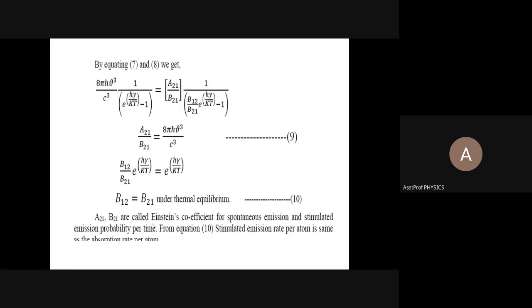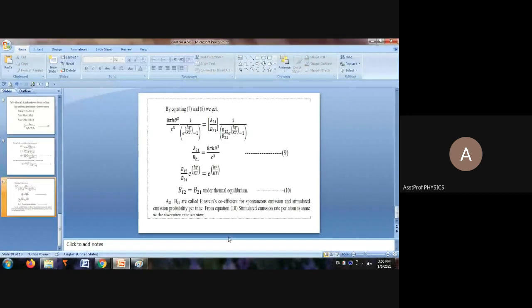That's all. Any doubt? Einstein's A and B relation. It's another important derivation in this unit.